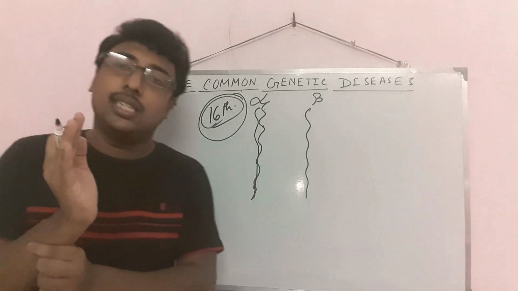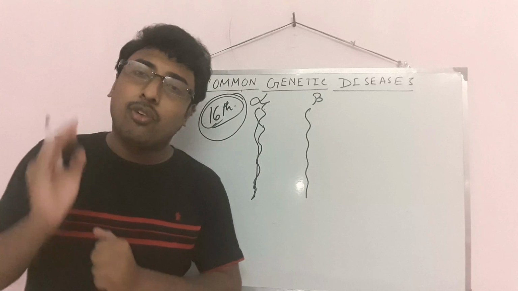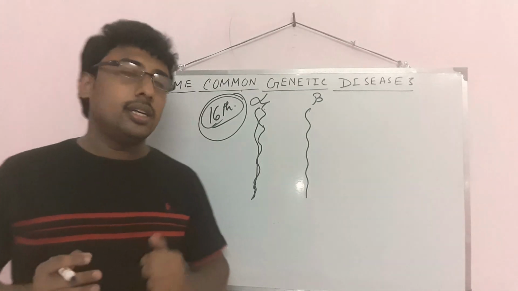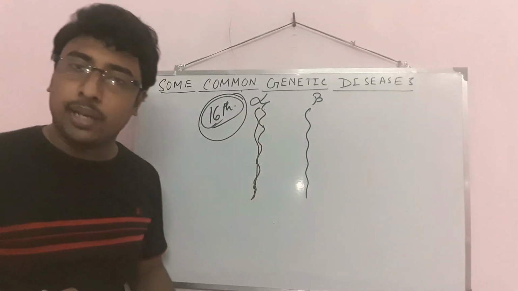It means the alpha polypeptide chain will not form properly. That's why it is known as alpha thalassemia.